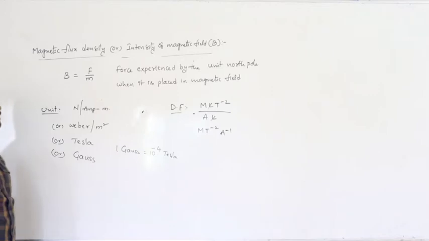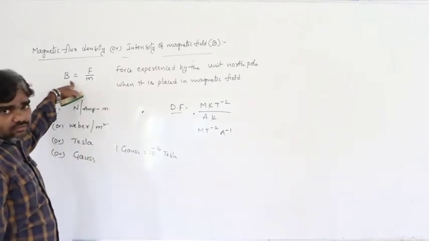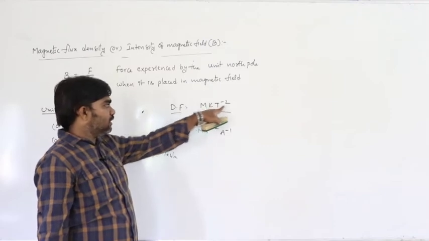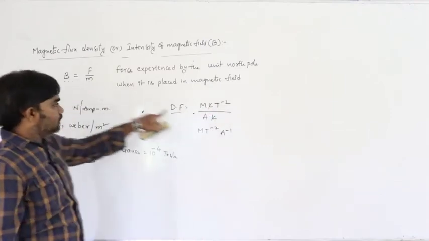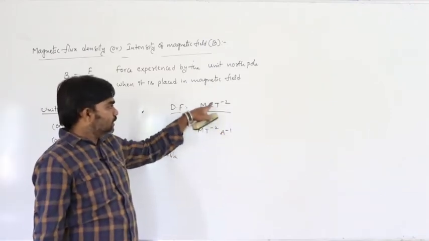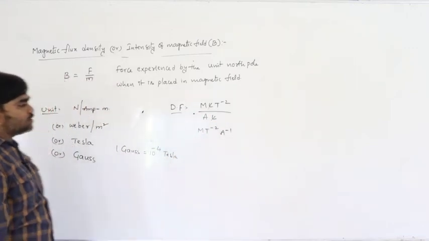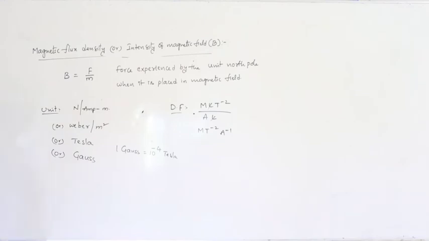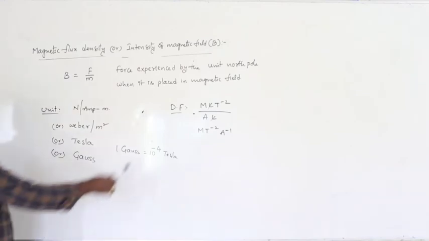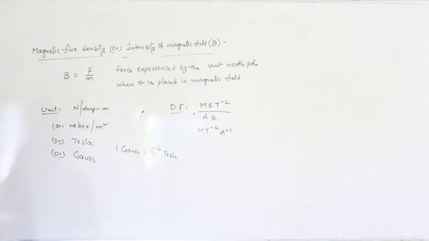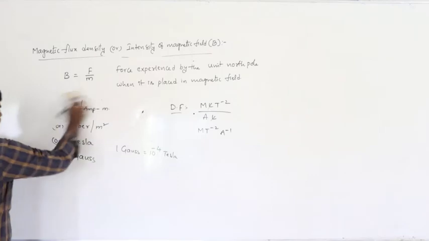That is the dimensional formula of magnetic flux density or intensity of the magnetic field.